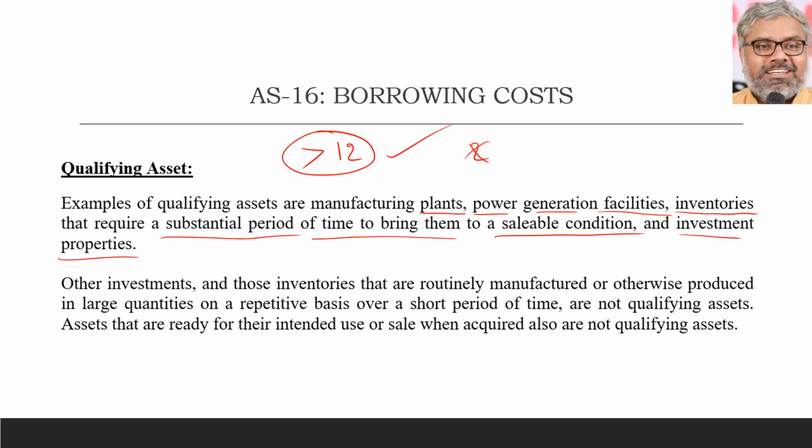Just because of that we say that is a substantial period, or even let us say 6 months, 7 months also. Do we say that it is substantial period just because of that? We cannot say. Why? Because normally that asset is not some great asset that has to be built specially for us or something like that.